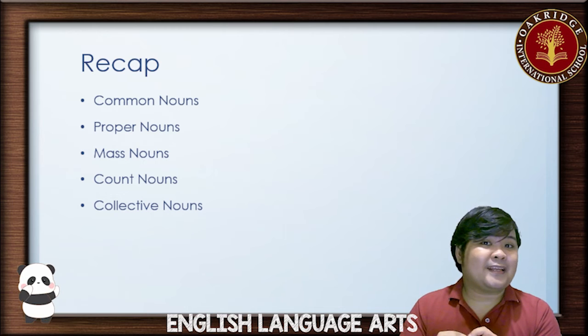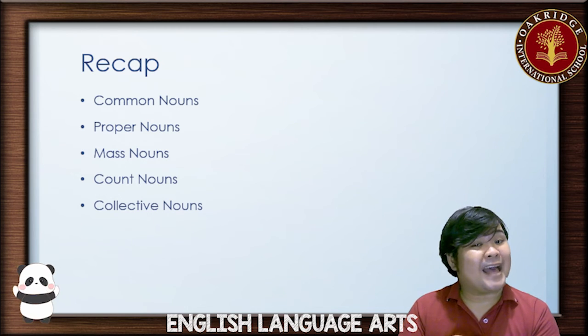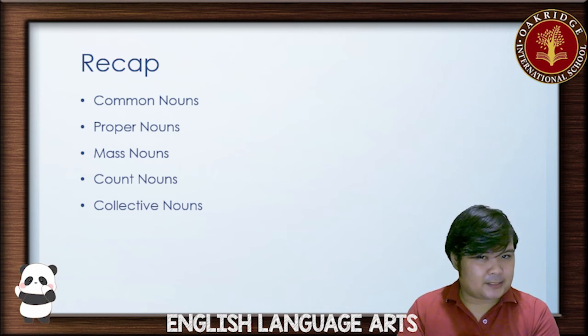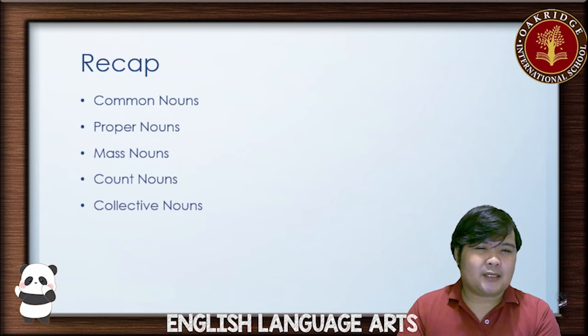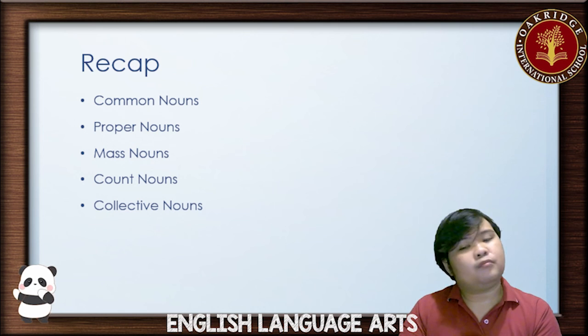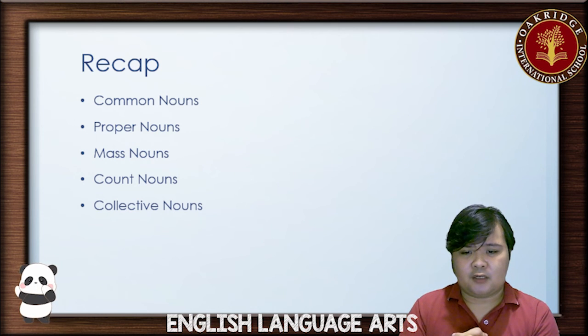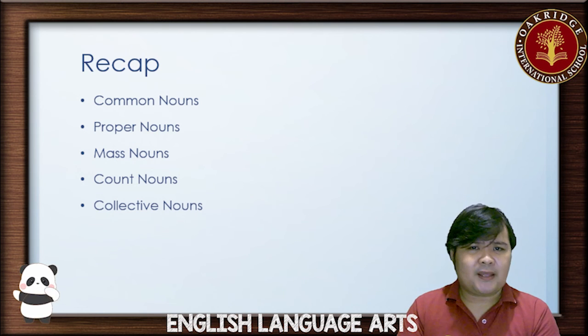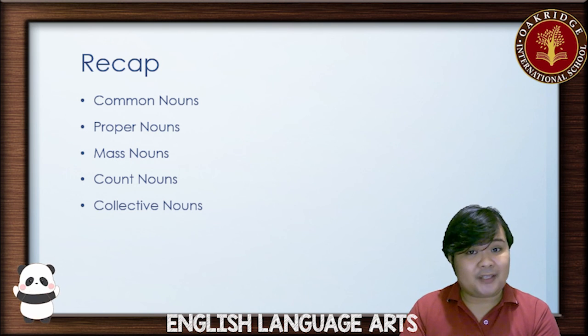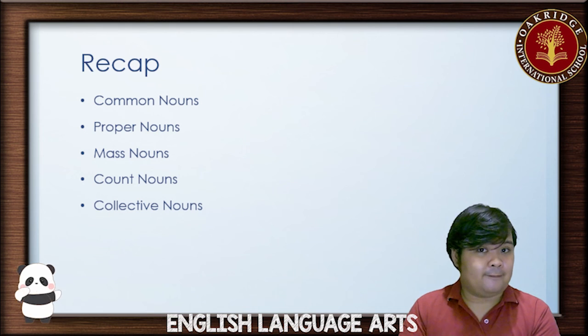You have two different kinds of common nouns: mass and count nouns. Mass nouns are nouns you cannot count. Count nouns are nouns you can count. And as for collective nouns, these are a whole different kind of common nouns still, but they are treated differently because they are treated as one unit.